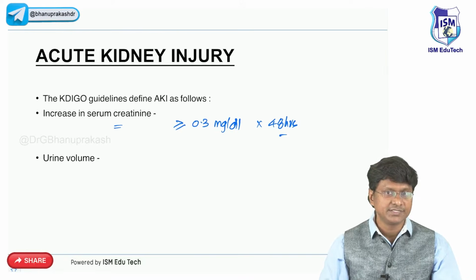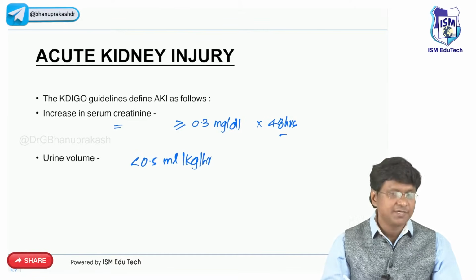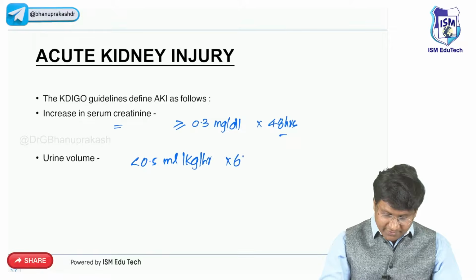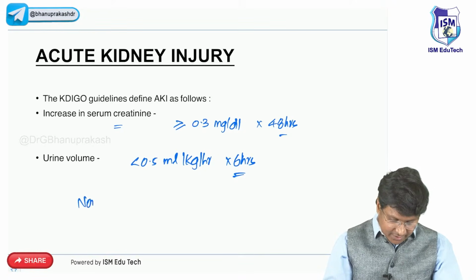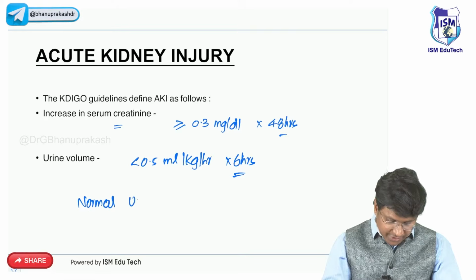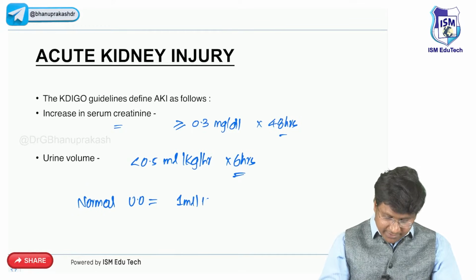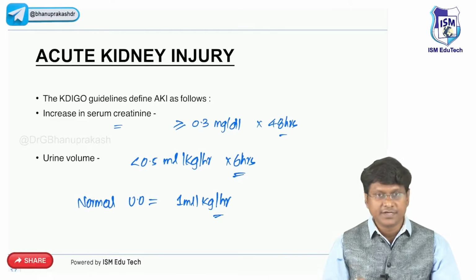And how much should be the decrease in urine volume? The decrease in urine volume should be less than 0.5 ml per kg per hour, and this should be there for nearly around 6 hours. So this is the definition of acute kidney injury according to your KDIGO guidelines. And what is the normal urine output? The normal urine output is 1 ml per kg per hour. But in acute kidney injury, it is less than 0.5 ml per kg per hour for nearly around 6 hours.